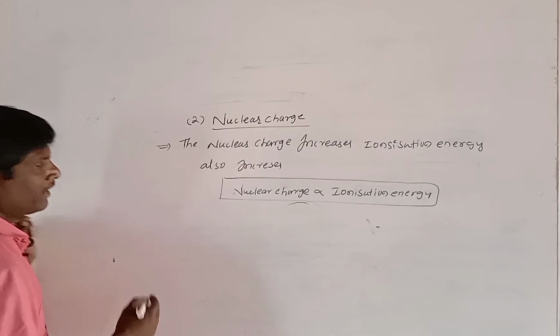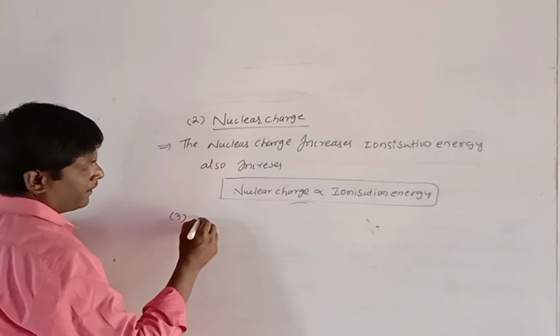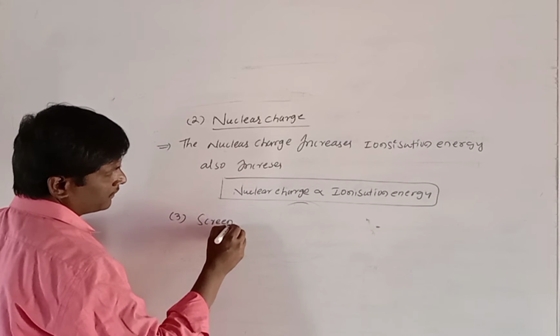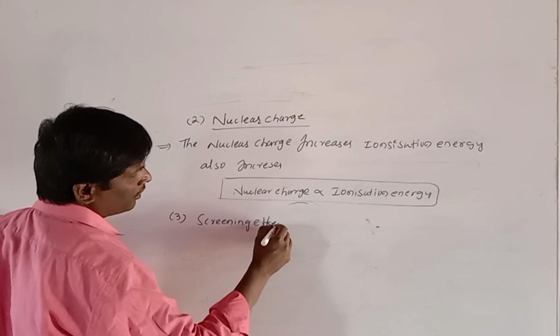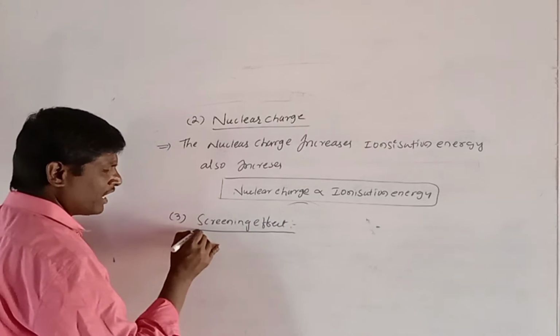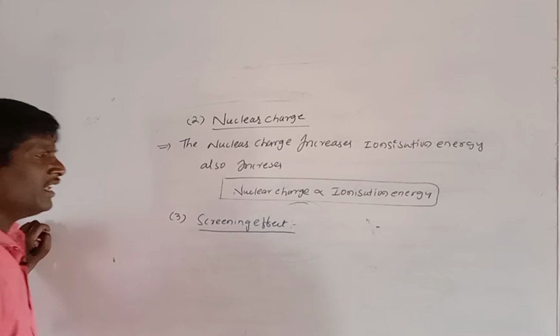Now the third factor is very important: screening effect or shielding effect. What is meant by screening effect?